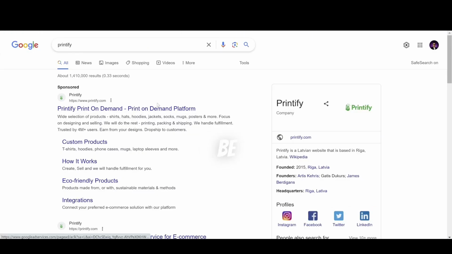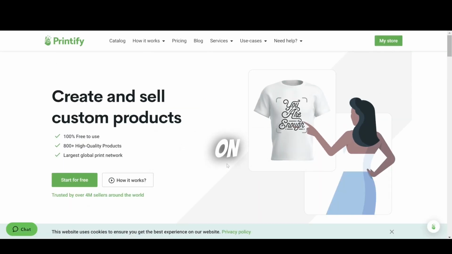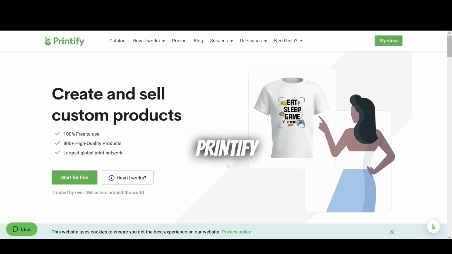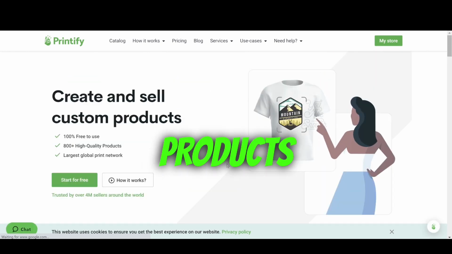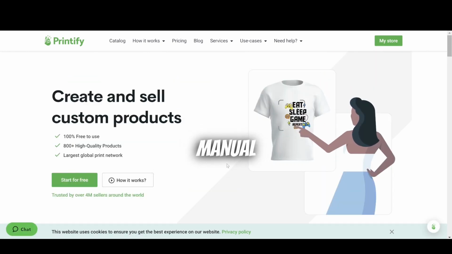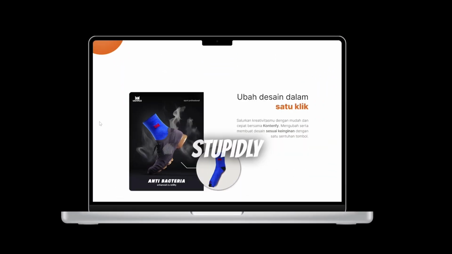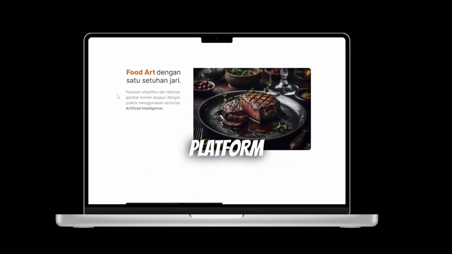Or you can apply the designs to various products available on print-on-demand sites like Printify. By leveraging their services, you can design and sell products without the need for extensive manual work. By scaling your efforts and expanding your listings over time, you can potentially generate significant income on the platform.